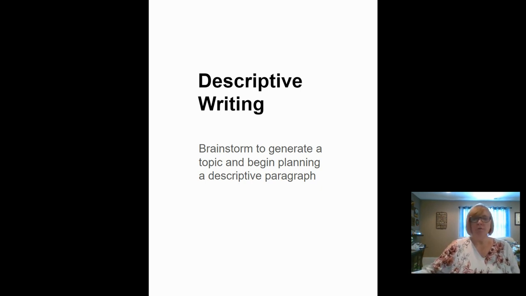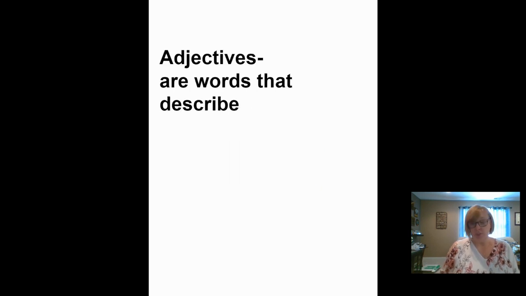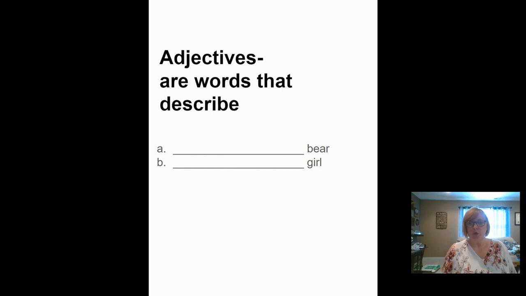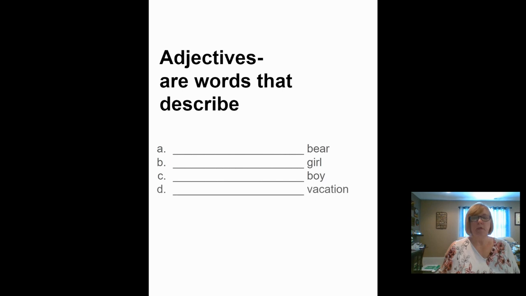Okay, so first we are going to do a little practice and reminder about adjectives, which we all know they're words that describe. Very good. Okay, so for this first one here, if you'd like to write, you can, or you can just say one, but blank bear. Okay. On line 2, you could write blank girl. Line 3, blank boy. Line 4, blank vacation.